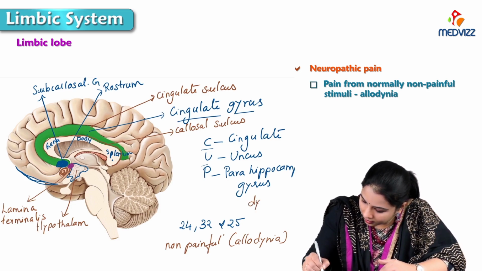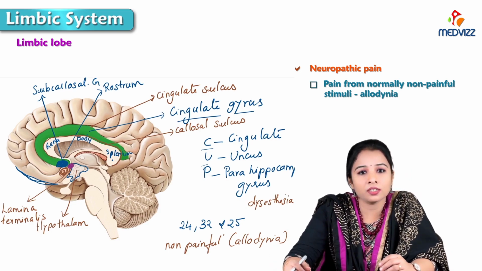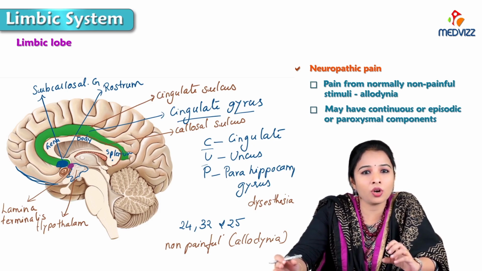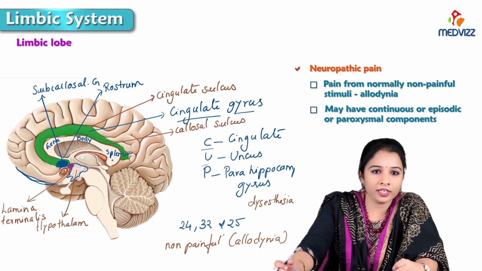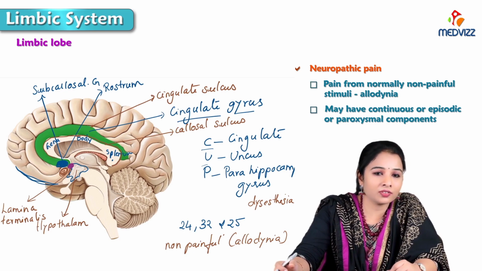Writing here. These may have continuous, episodic or paroxysmal components. So all these pain-related functions are with the cingulate gyrus, and the cingulate gyrus is also for the sense of satisfaction.